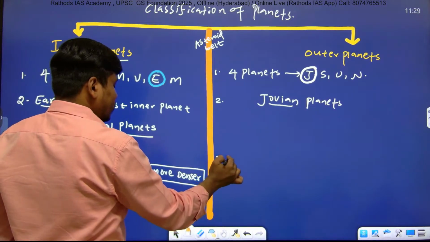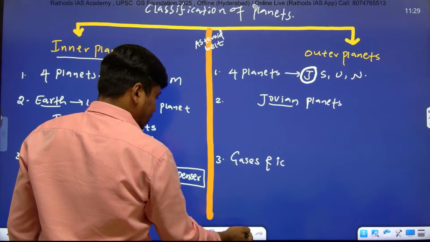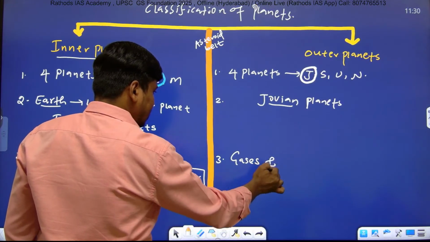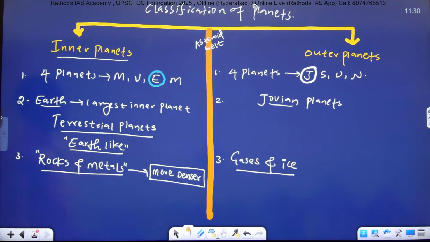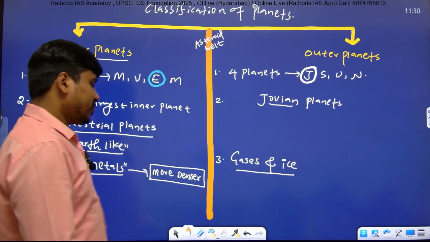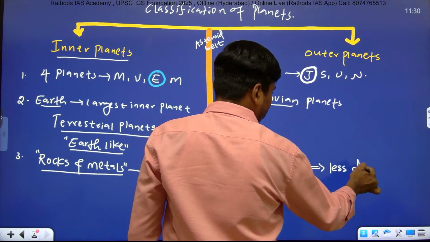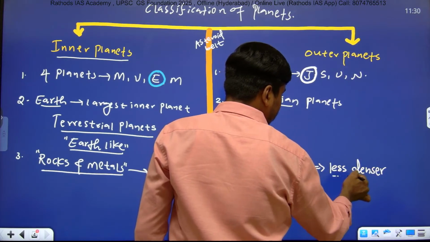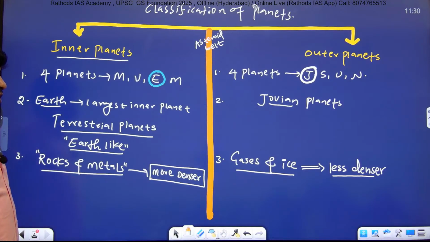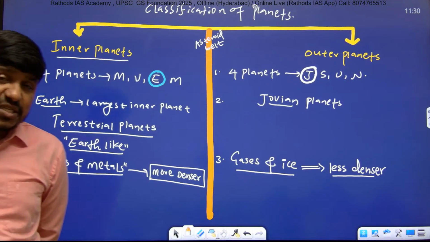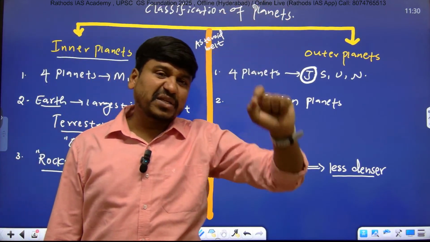Point number 3. These are made up of gases and ice. Therefore, these are less dense. And if you get the question, which is the densest planet in our solar system? The densest meaning which has maximum density. So which planet has maximum density here?